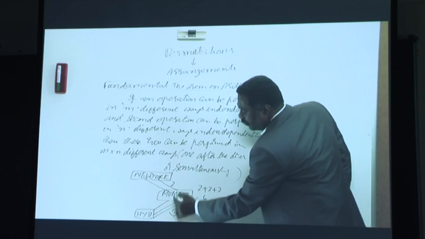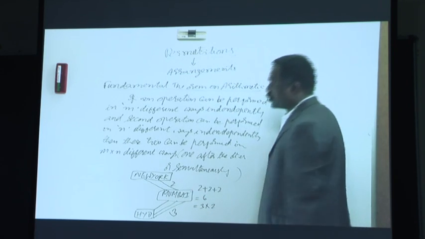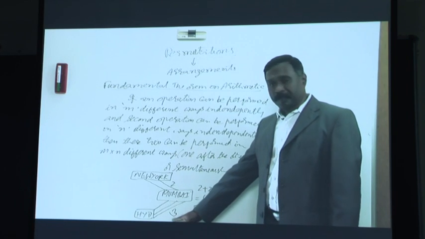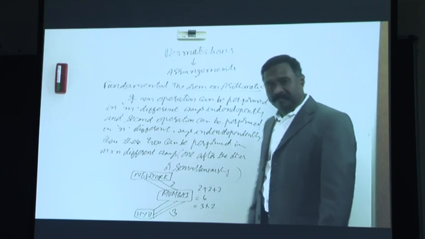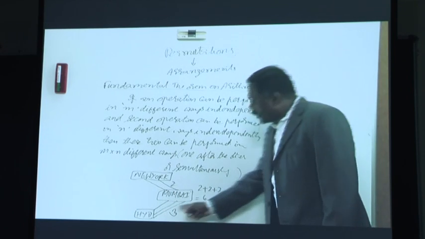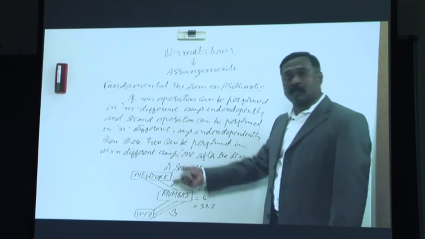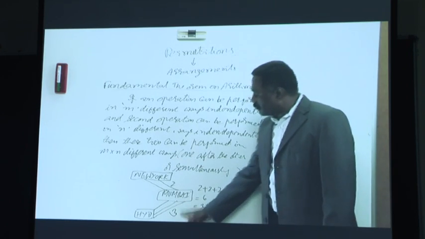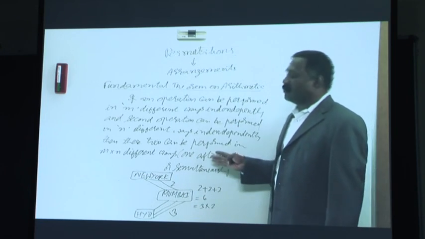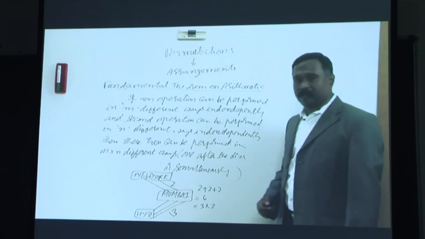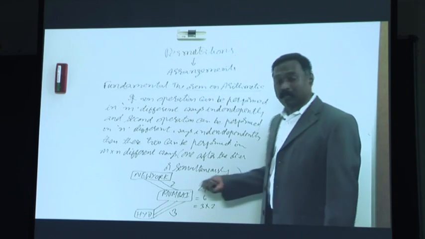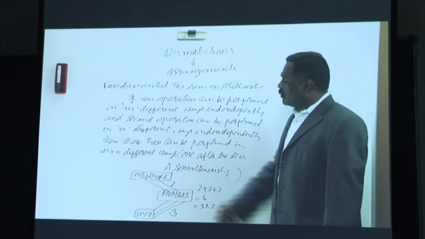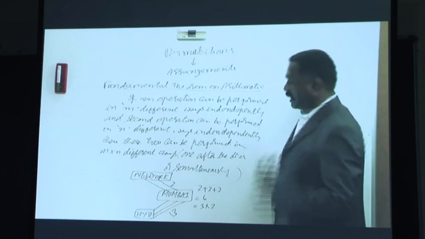This 6 is nothing but 3 into 2. So, the first operation can be performed in 3 different ways independently, and the second operation can be performed in 2 different ways independently, and these 2 operations, one after the other or simultaneously, can be performed in 3 into 2 different ways. That's what the definition is. If an operation can be performed in m different ways independently and second operation can be performed in n different ways independently, these 2 operations can be performed in m into n different ways, one after the other or simultaneously, and it can be extended to any number of operations like that.